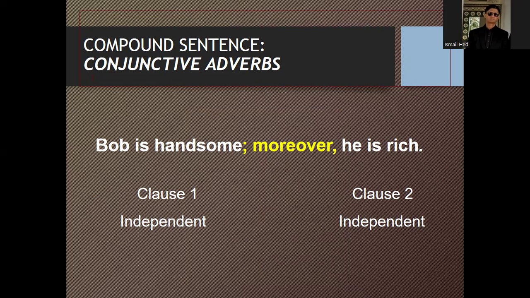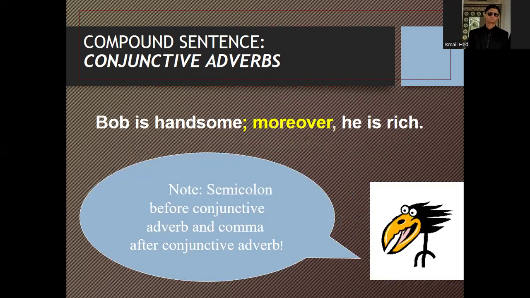Both of these are connected with the usage of a semicolon as well as the insertion of a conjunctive adverb, that is, moreover. In this case, Bob is handsome, moreover he is rich. A semicolon before the conjunctive adverb and a comma after the conjunctive adverb would be utilized. So a comma as well as a semicolon would be inserted in these clauses in order to make them a compound sentence.